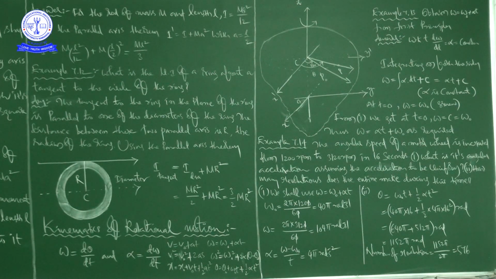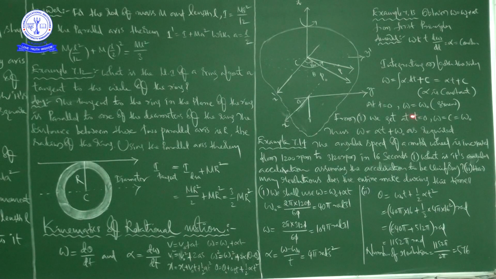Similarly, a is equal to dv by dt in case of translational motion, and alpha is equal to d omega by dt in case of rotational motion, right? Now we are going to discuss one example problem, example 7.13. Obtain omega is equal to omega naught plus alpha t from first principle.